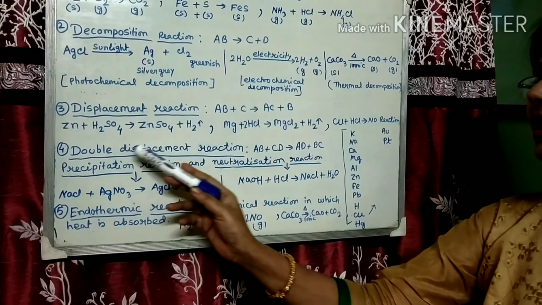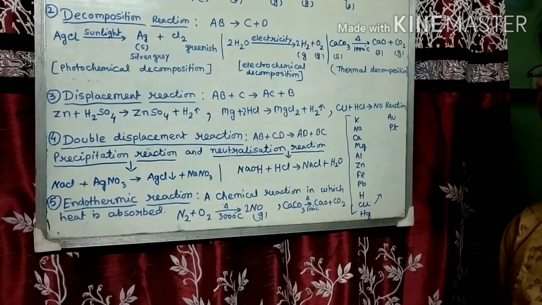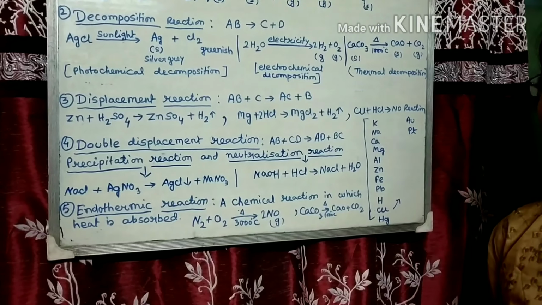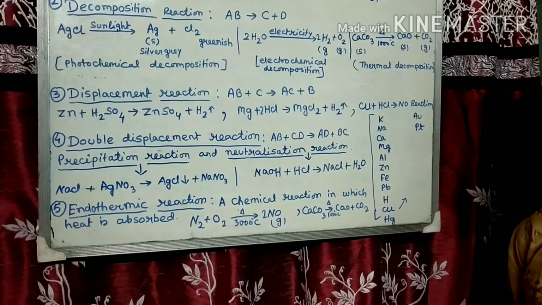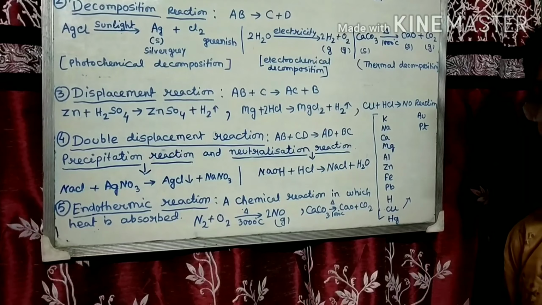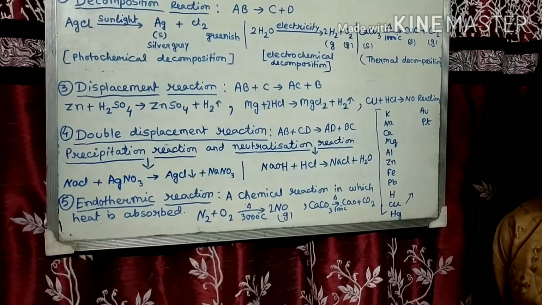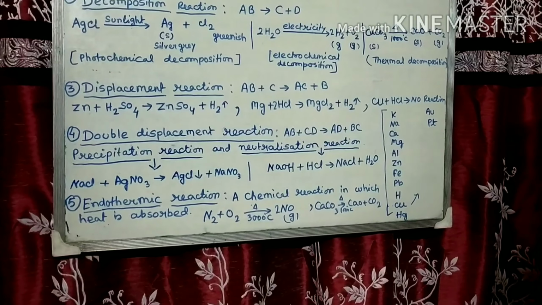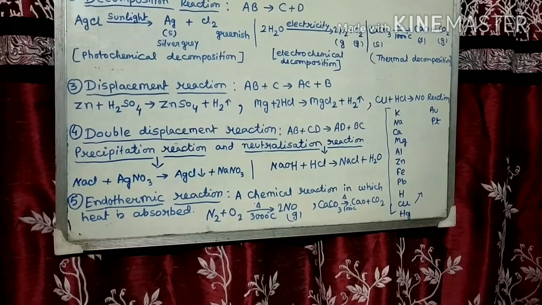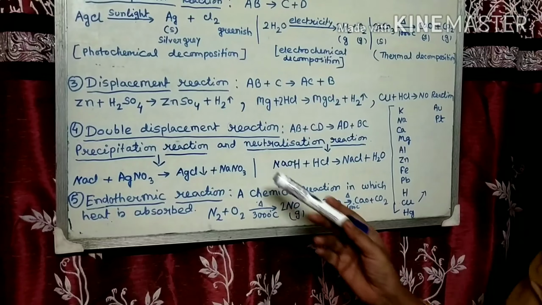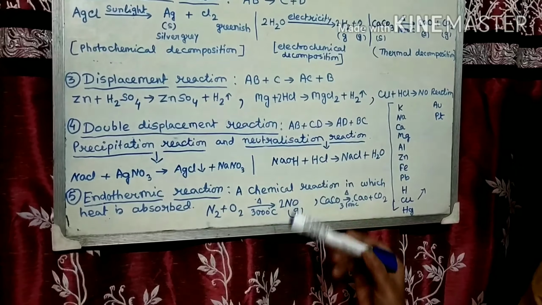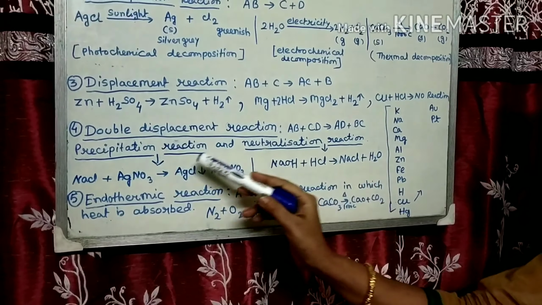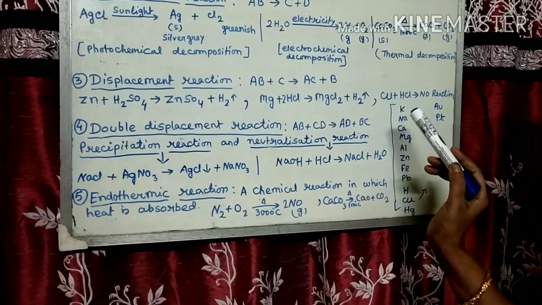Number 4, double displacement reaction. What is double displacement reaction? A chemical reaction in which two compounds react with each other and form two new compounds with exchange of radicals is known as double displacement reaction. It is of two types, precipitation reaction and neutralization reaction.